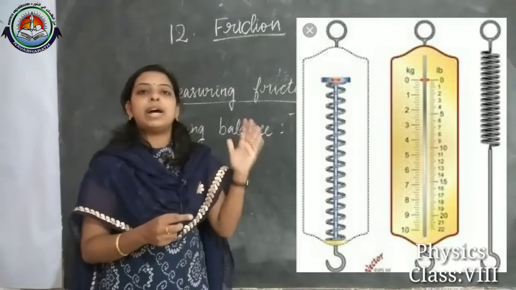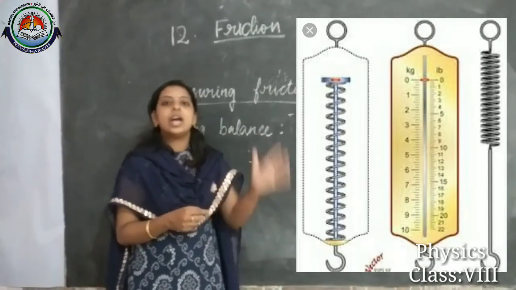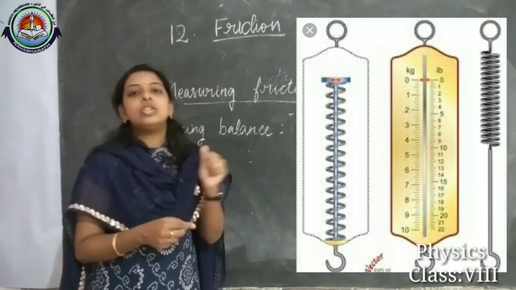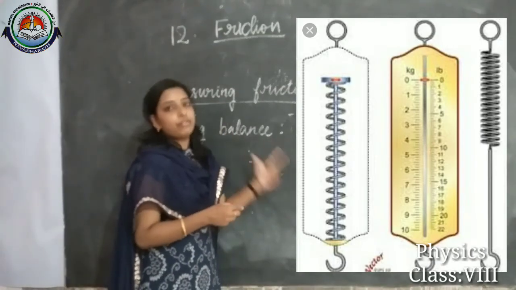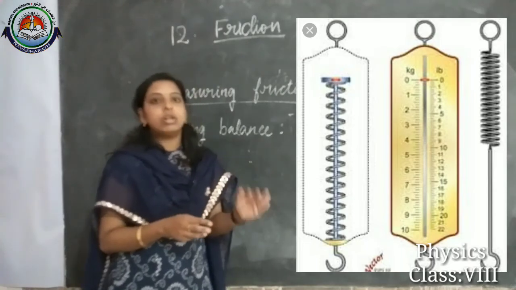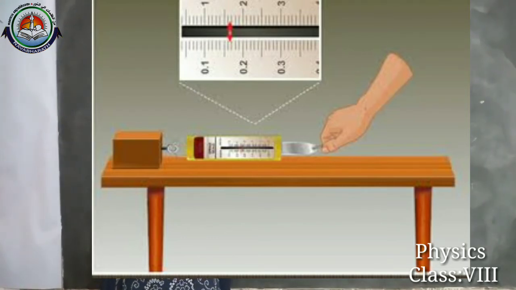Okay, you can see the parts of the spring balance. It has a spring and a hook, and you can also see the reading here. So how can we measure the friction? For measuring the friction, we take a block that we kept on a table, and with the help of the hook we attach it to the block.